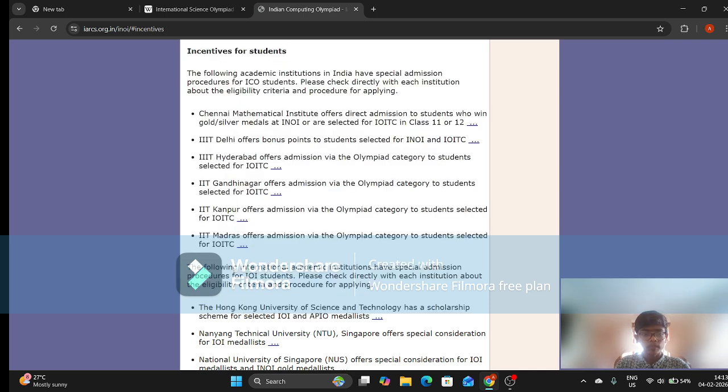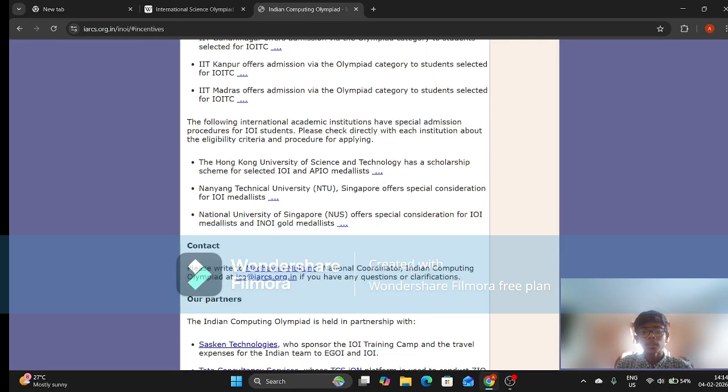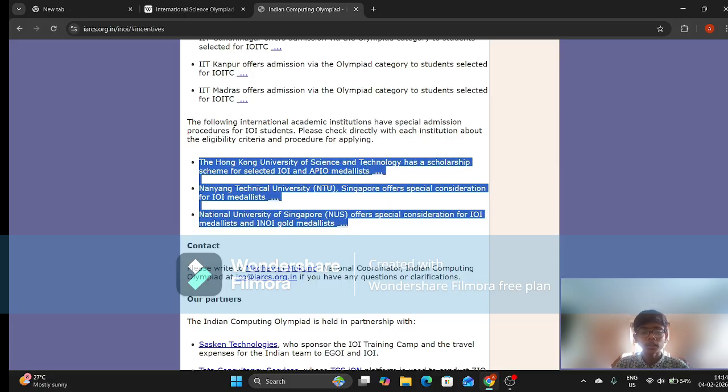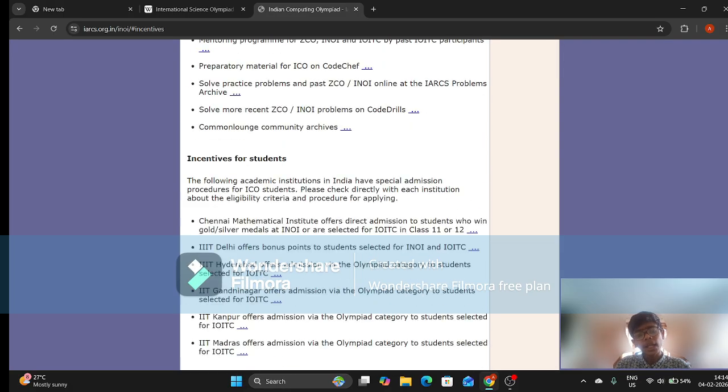The following academic institutions in India have special academic and admission procedures for IOI students. You can see all good institutes: CMI, Triple IT Delhi, Triple IT Hyderabad, IIT Gandhinagar, IIT Kanpur, IIT Madras, and more IITs are adopting an Olympiad category, and IOI is the most underrated pathway to IITs. And there are many international academic institutions, like you can read these: Hong Kong Institute, University of Science and Technology, NTU, NUS. These are top world class universities which you can get into by excelling in these Olympiads.